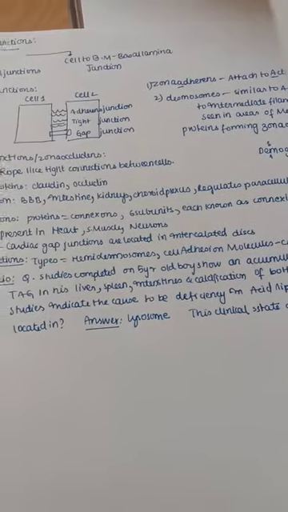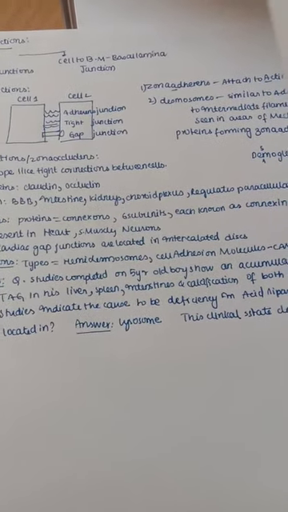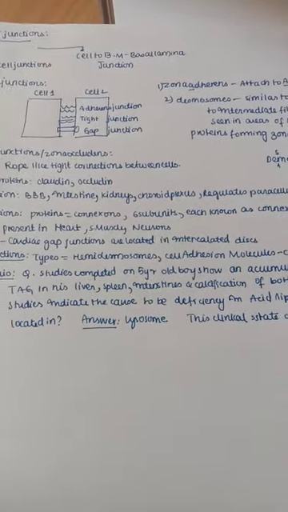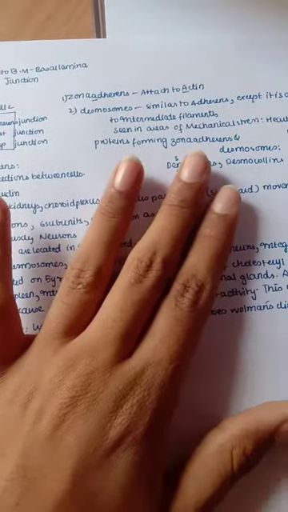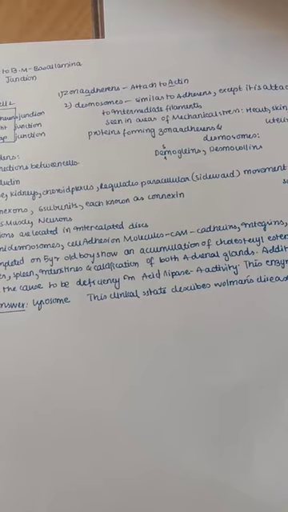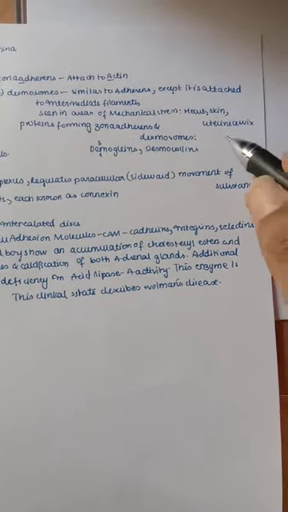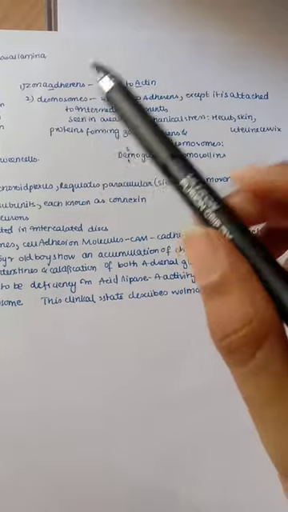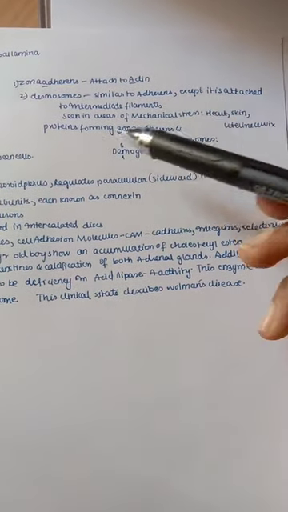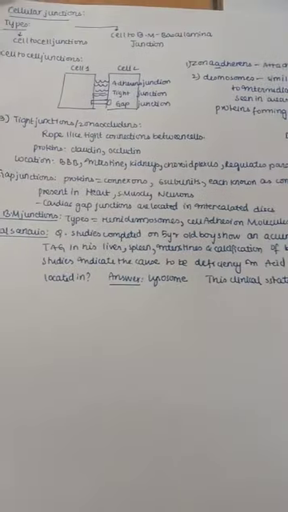So first, zona adherens. Zona adherens attaches to the actin. The desmosomes are similar to zona adherens, except that they are attached to intermediate filaments, and they are seen in areas of mechanical stress. Both the zona adherens and desmosomes are seen in areas of mechanical stress like the heart, skin, and also the uterine cervix. And the proteins which form the zona adherens and desmosomes are desmogleins and desmocollins.